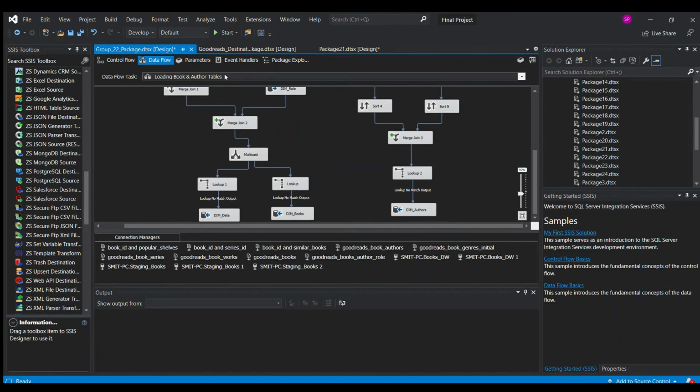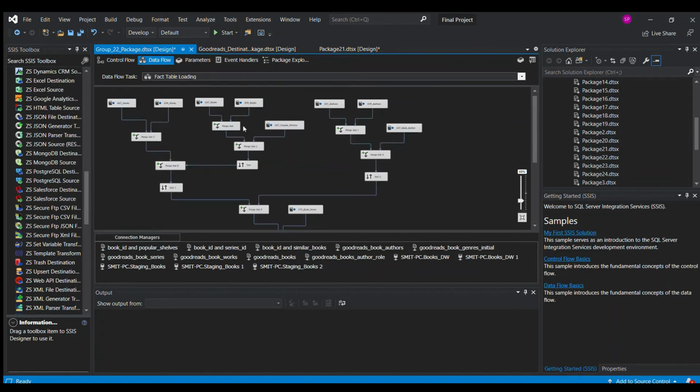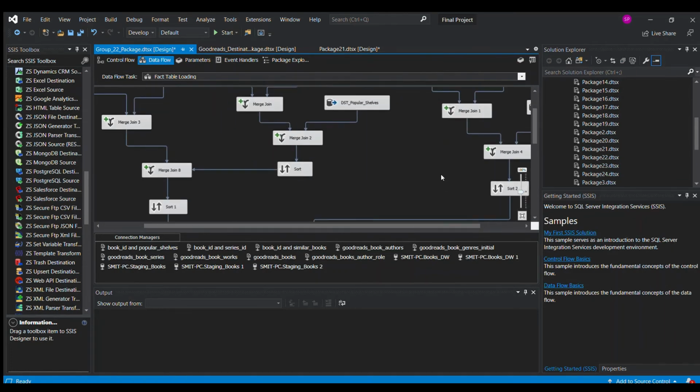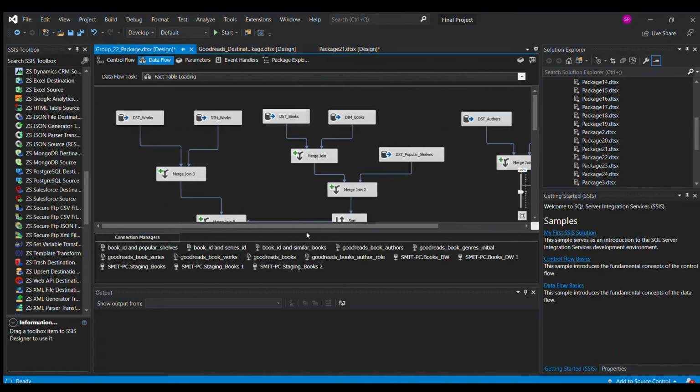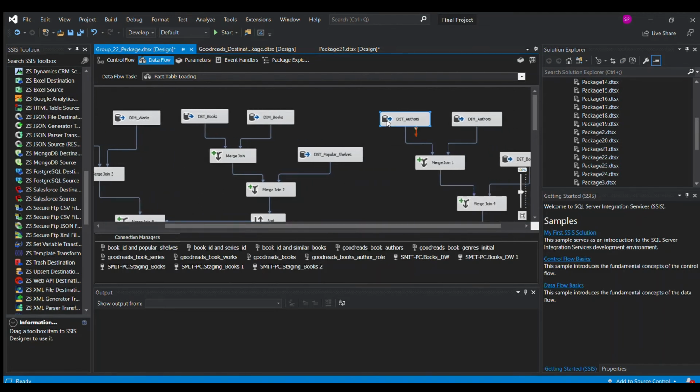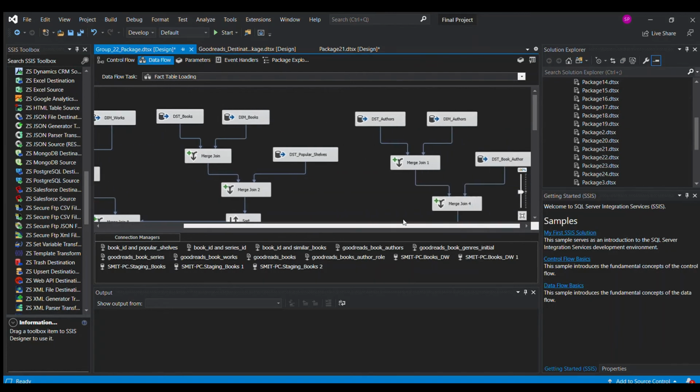And finally coming on towards the fact tables. So this is our mapping for the fact table. In the fact table mapping, we take in our books data which we have loaded into the staging table, and also the books data which is present in our dimension tables. So we have created different packages and load these packages with data conversions into a destination table, so that it is easy for us to load it now.